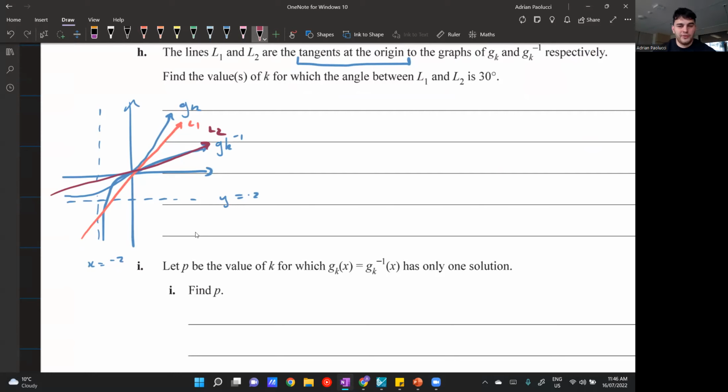Now that we have a graphical representation, we can actually see what the question is talking about. It's pretty hard to determine that just from the words. What it's saying is that the angle between L1 and L2 is 30. That literally just means this angle there is 30 degrees. So we have to find the values of K to make those tangent lines have an angle between them of 30 degrees. So it's kind of weird.